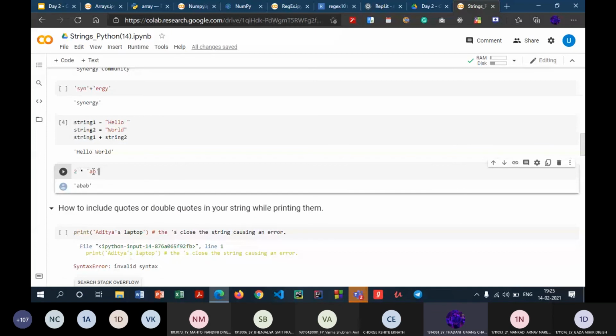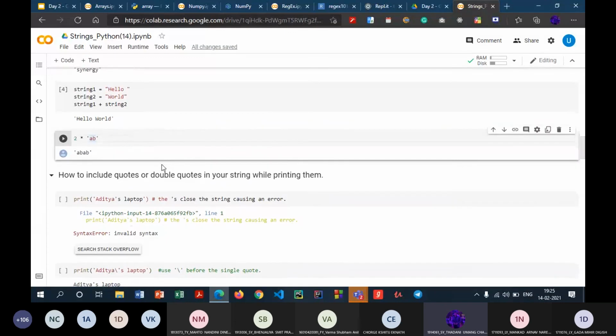Next, what we have is multiplication in strings. When I say 2 into AB, that would print AB two times. So I can take literally any string and I need not write that string again and again. I also need not have a loop so that it can print that string as many times. All you need to do is carry out this multiplication and it will do the work for you.